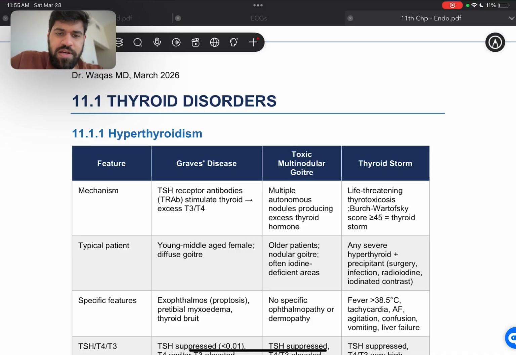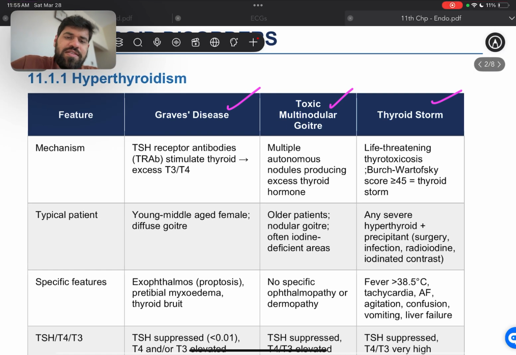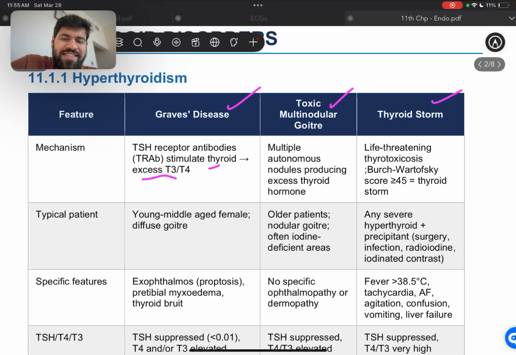Most important being hyperthyroidism. So hyperthyroidism, there are three diseases that AMC loves to ask about: Graves' disease, toxic multinodular goiter, and thyroid storm. All right. The mechanism for Graves' disease is going to be TSH receptor antibodies, which stimulate thyroid, and there's excess T3 and T4. Toxic multinodular goiter, as the name suggests, there's going to be multiple autonomous nodules producing excess thyroid hormones. Then thyroid storm, life-threatening thyrotoxicosis. Wertowski score is going to be more than or equal to 45. That means it's thyroid storm.